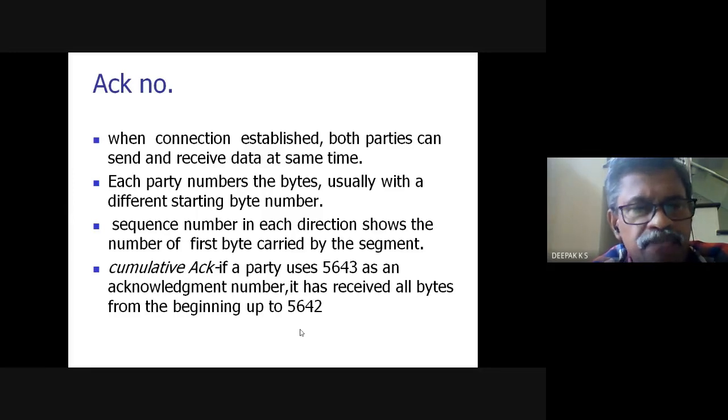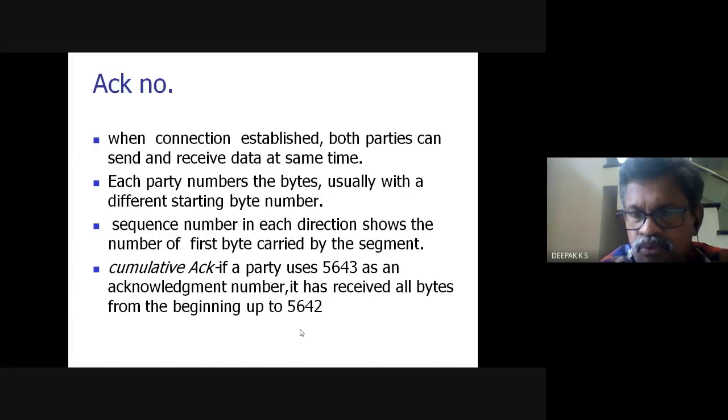Now each party will number the bytes. ACKs also have to be numbered, so the ACK would be transmitted by the receiver. Each party will number the bytes usually with a different starting byte number. So there also they will take a number and then start numbering. The sequence number in each direction shows the number of the first byte carried by the segment.